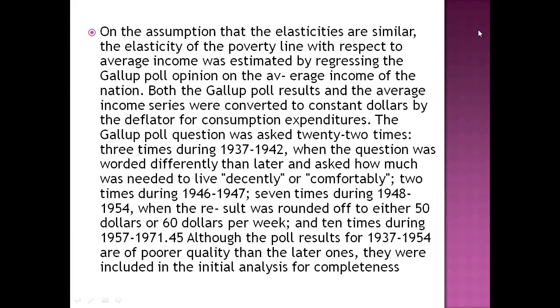Both the Gallup poll results and the average income series were converted to constant dollars by the deflator for consumption expenditures. The Gallup poll question was asked 22 times, 3 times during 1937 to 1942, when the question was worded differently than later and asked how much was needed to live decently and comfortably.